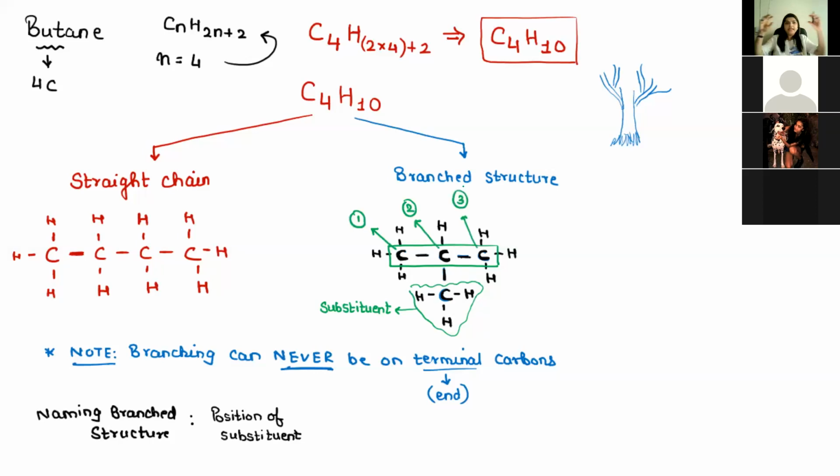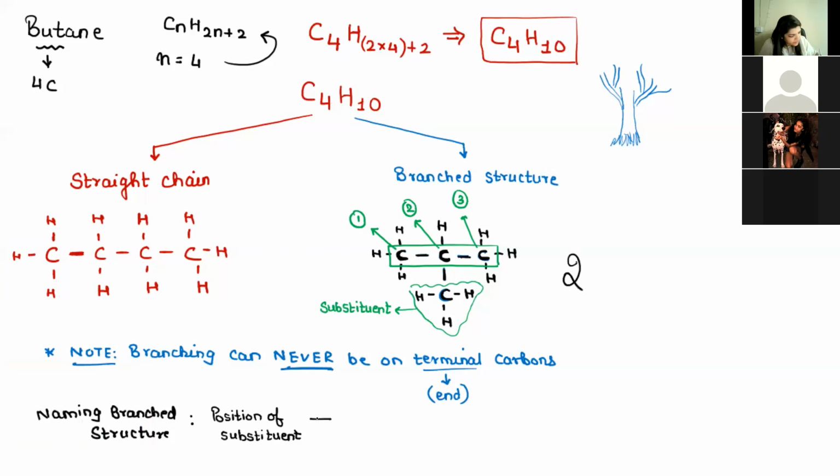Now tell me, that pendant which is there, it is coming from which carbon atom? Position of substituent 2. So that is my first part. So I'm going to put 2 over here.